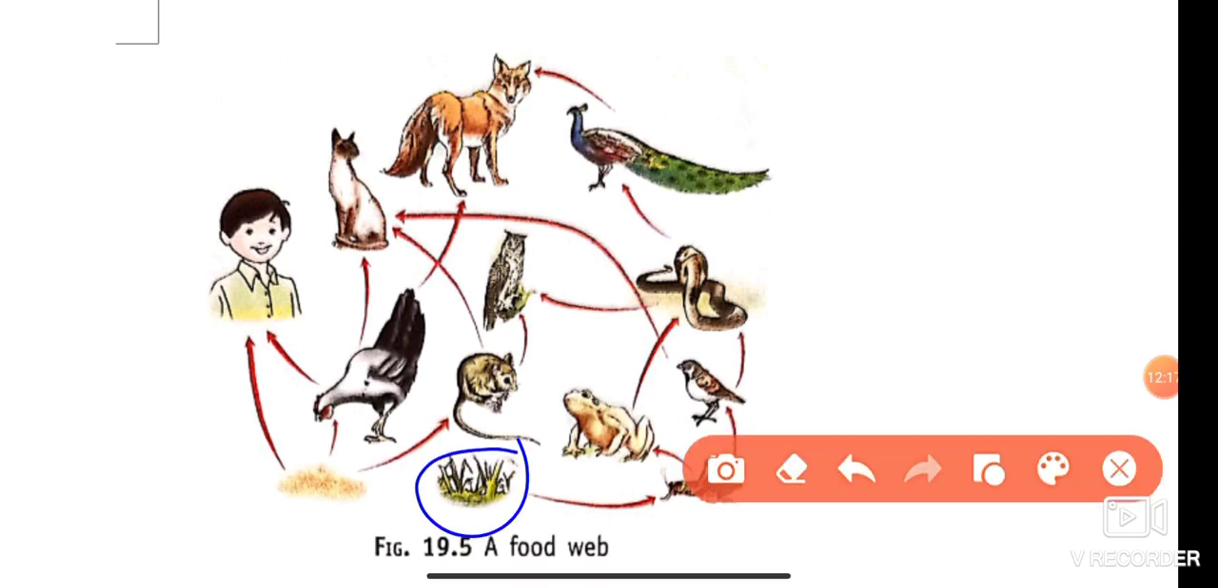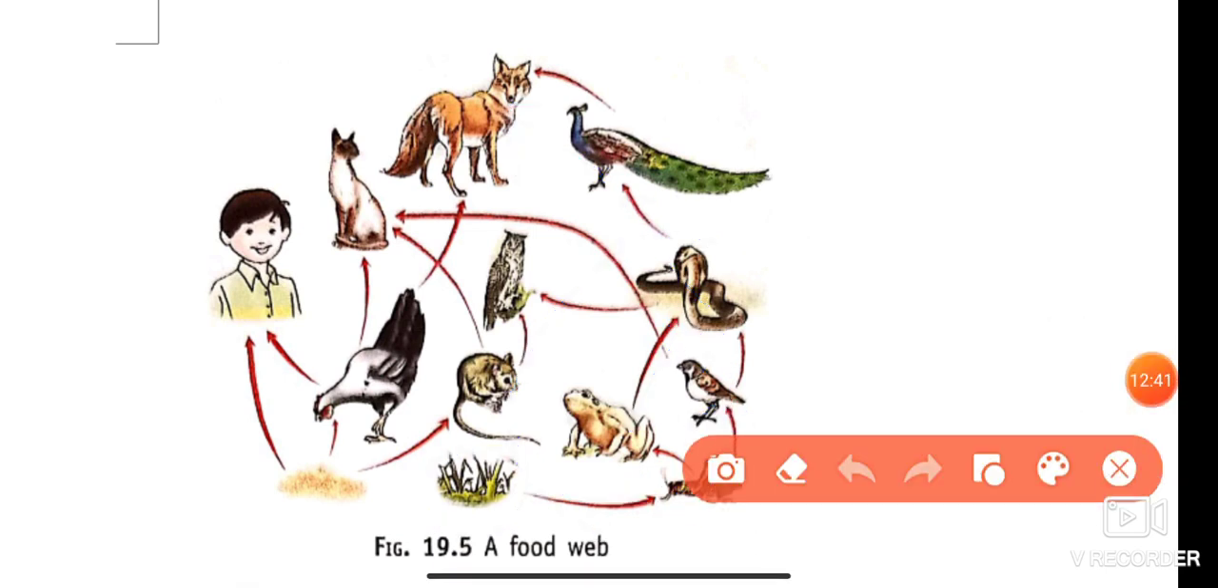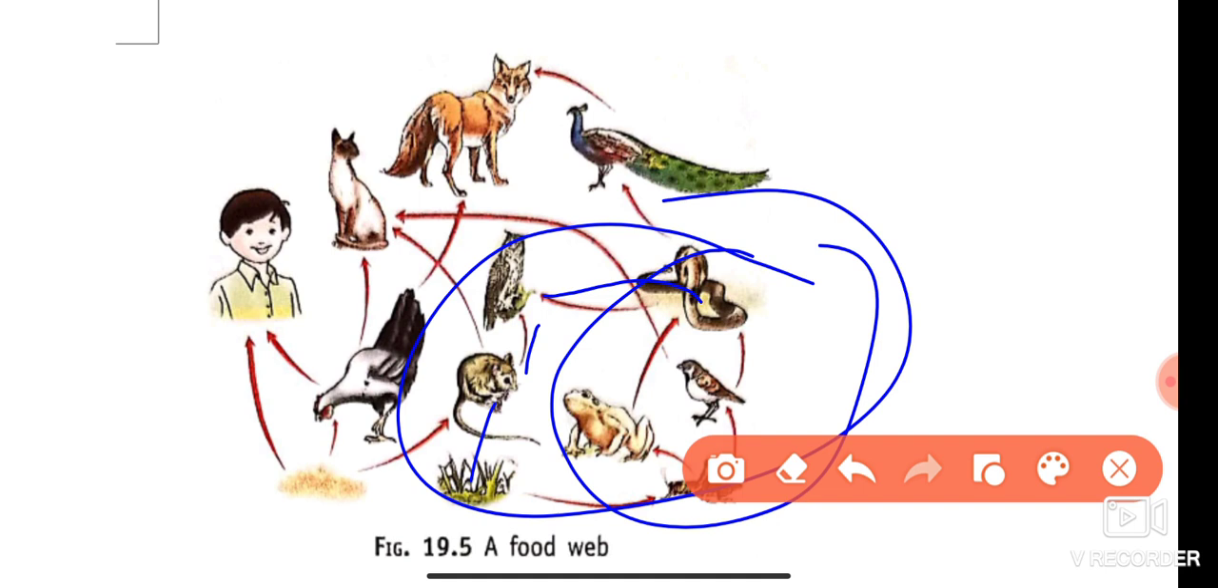This is grass. Grass is eaten by the grasshopper, the grasshopper is eaten by the sparrow, the sparrow is eaten by the snake, the snake is eaten by the peacock, and the peacock is eaten by the fox. And here the grasshopper is also eaten by the frog, the frog is eaten by the snake, and they are interlinked here. These food chains are interlinked here. Now another link: these combined food chains are also interlinked with the owl. So this interdependence and complex network of food chains is called a food web.